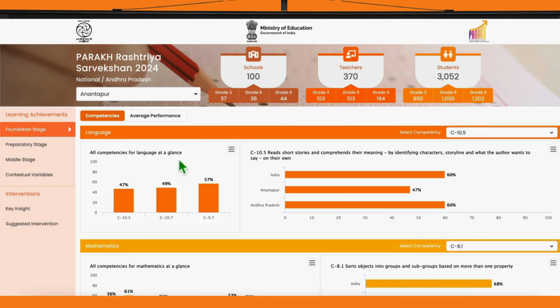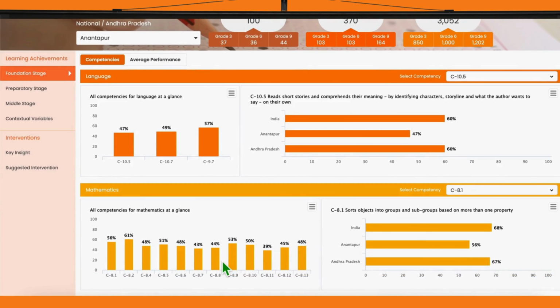Below, we step into the Learning Achievements dashboard. This section has 4 dashboards: Foundational Stage, Preparatory Stage, Middle Stage, and Contextual Variables. We are currently viewing data for the Foundational Stage dashboard, which has 2 pages: Competencies and Average Performance. By default, it opens on the page for competencies. In this section, we can explore all the competencies which have been grouped and arranged by subjects.